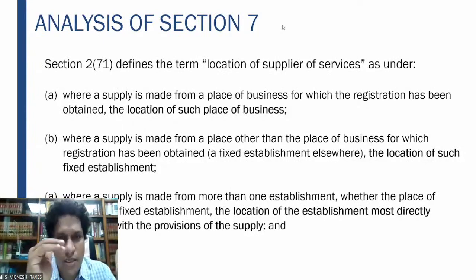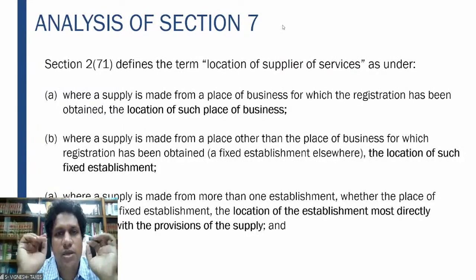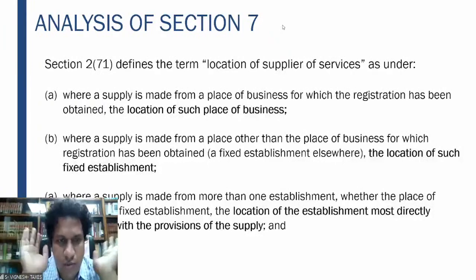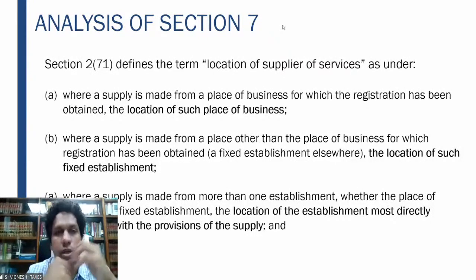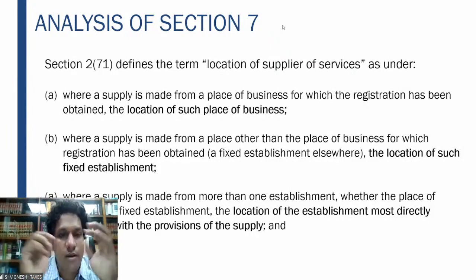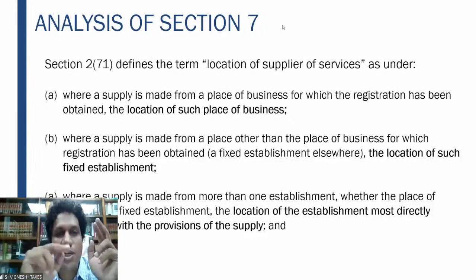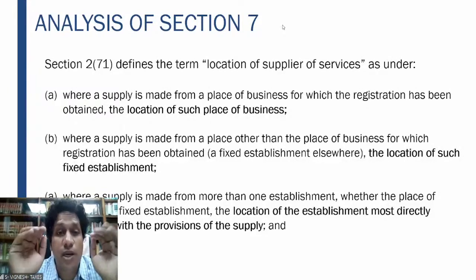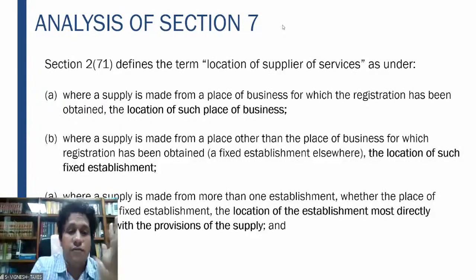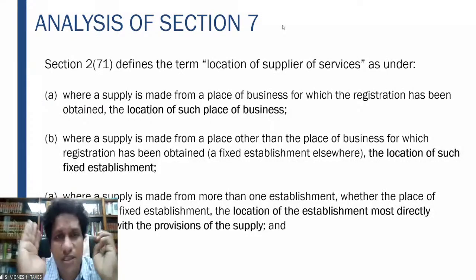You are making a supply from a place of business for which registration has been obtained. That particular location is to be the location of supplier. Second one, where a supply is made from a place other than the place of business for which the registration is obtained. That means a fixed establishment somewhere else. The location of such fixed establishment. If there is more than one establishment making the service, whichever is directly concerned with the provision of supply.